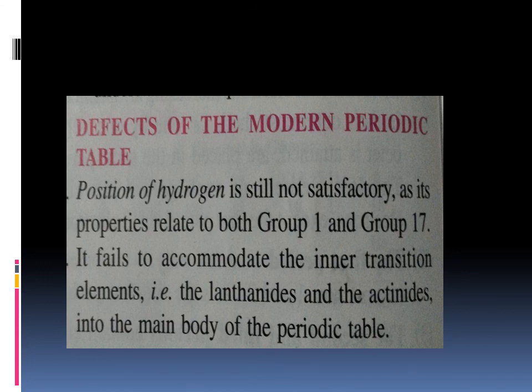But they are shown at the bottom of the periodic table because they are large in number, and showing them in the main body will distort the shape of the periodic table. So the modern periodic table cannot accommodate the inner transition elements into the main body. They are placed at the bottom.